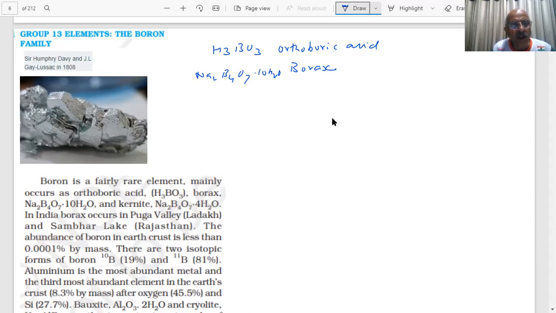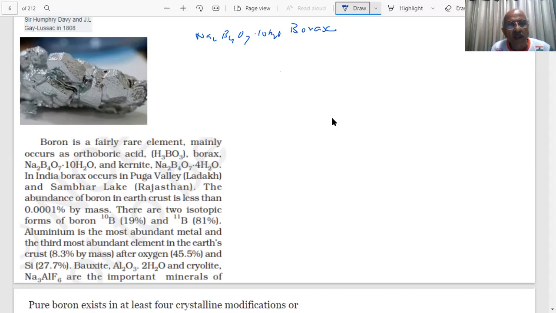It is present in Ladakh and Rajasthan. The abundance of boron is less than 0.0001%. So see, the abundance is very less. And two isotopes, 11 and 10. Aluminium, the most abundant metal. Aluminium is the most abundant metal, I am saying. Points to be noted, student, because sometimes in the objective type, they ask such questions.